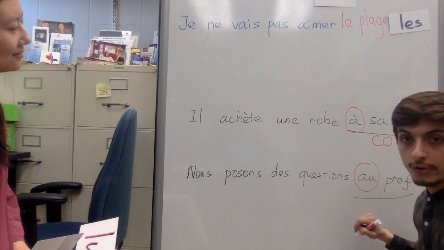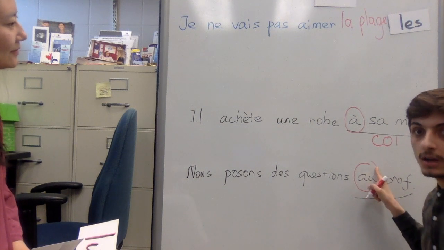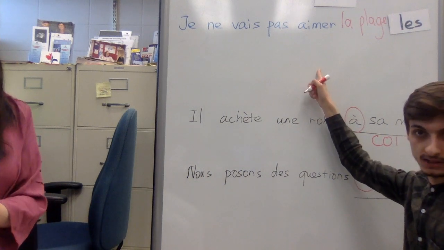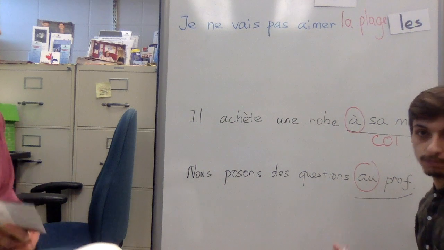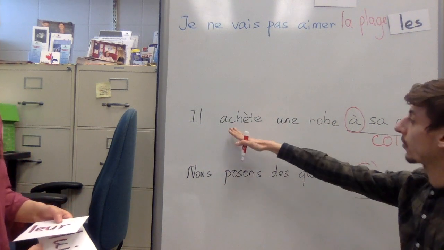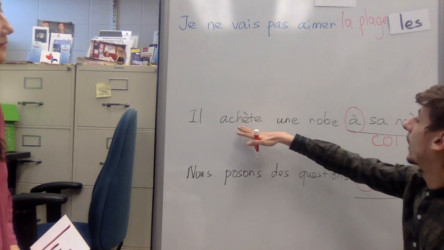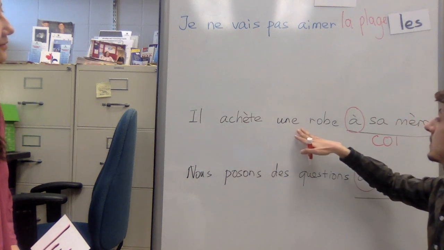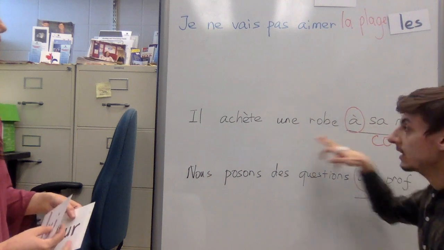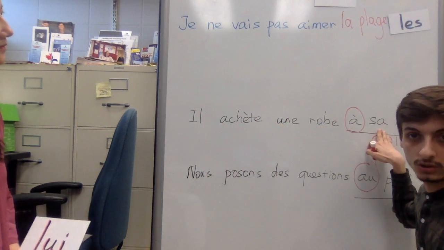Now, when you have to use a pronoun to replace a COI, the rules change a little bit compared to COD, because the form of the pronoun is going to change. So, for example, if I want to say not he buys a dress for his mother, but he buys a dress for her.